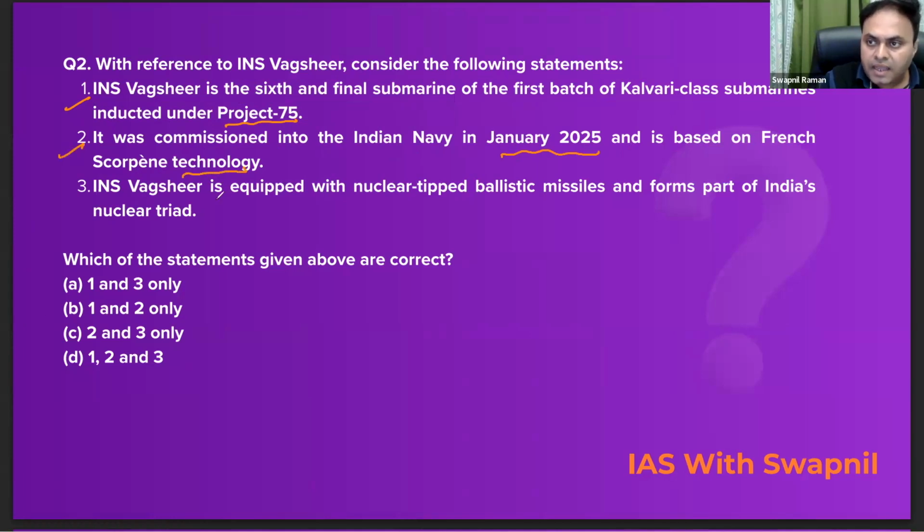The third statement says INS Vakshir is equipped with nuclear-tipped ballistic missiles and forms part of India's nuclear triad. No, that's not correct. It is a conventional submarine, not a nuclear-powered or nuclear-capable submarine, right? So the third statement is incorrect here. Which of the statements given above is/are correct? So the correct answer would be 1 and 2. Means B for Bombay would be the correct answer.